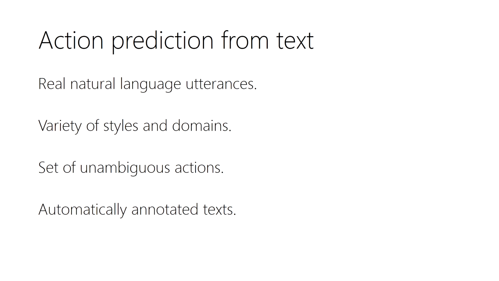Also, if we want to label those texts with actions, we want the actions to be as unambiguous as possible, so we can create a high-quality dataset. And ideally, if we don't have enough money, for example, to get humans to annotate the text, we want to annotate them in an automatic way, but still we want it to be reliable.